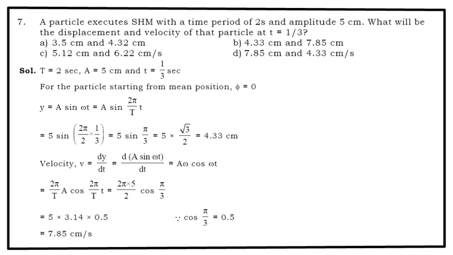Now you know v = dy/dt. Differentiate that, d/dt of A sin ωt. So that becomes Aω cos ωt. When I substitute all the values, write ω as 2π/T, into A cos of 2π/T into small t. So you get the expression for velocity as 7.85 centimeter per second. So the correct option is B. The displacement is 4.33 centimeter and the velocity is 7.85 centimeter per second.